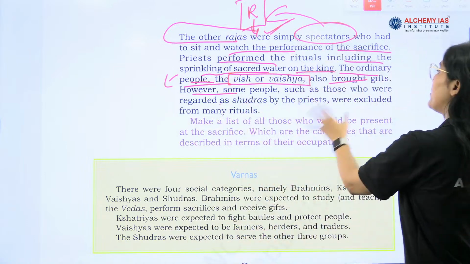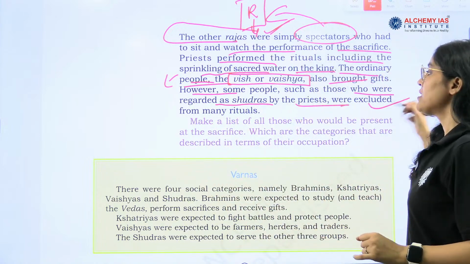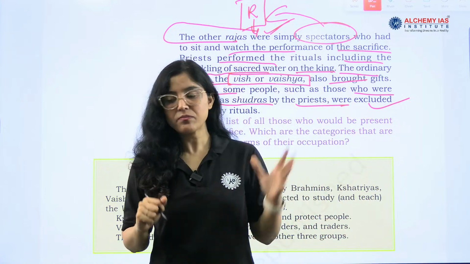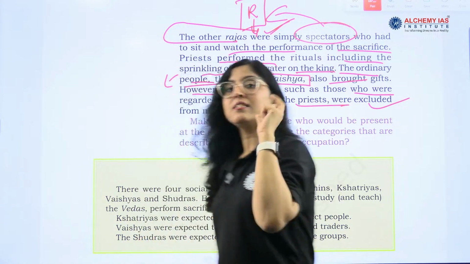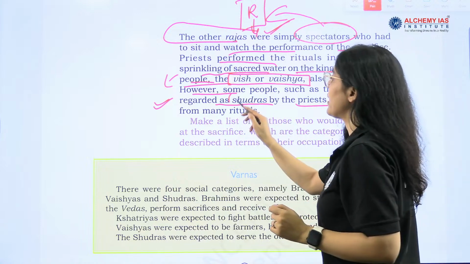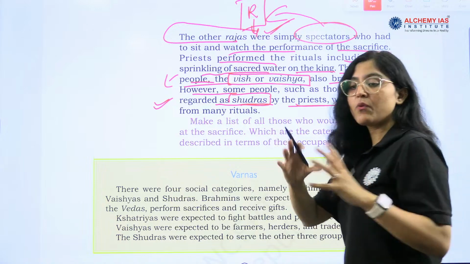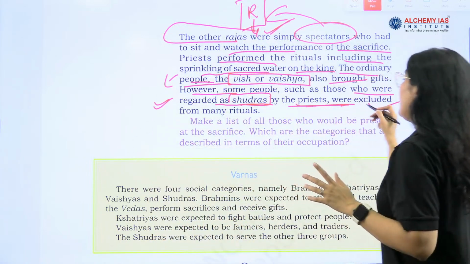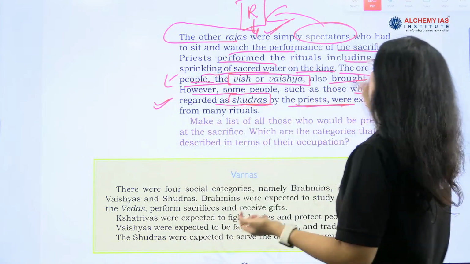However, some people, such as those who were regarded as Shudras by the priests, were excluded from many rituals. So what is happening? Now, discrimination, right? Social segregation we see. Shudras is a category made by the priests. So they were regarded as Shudras. There was a certain section of society which was regarded as Shudras, and they were excluded from many rituals. So inequality is rising now.